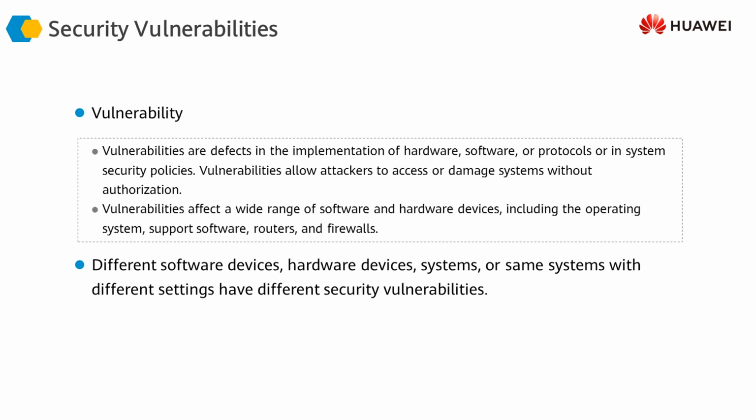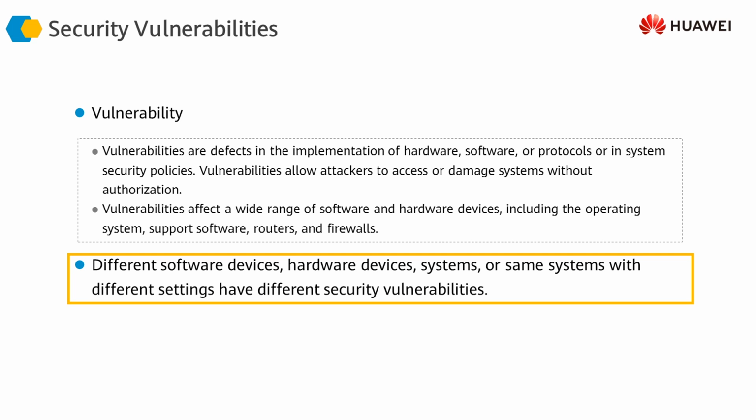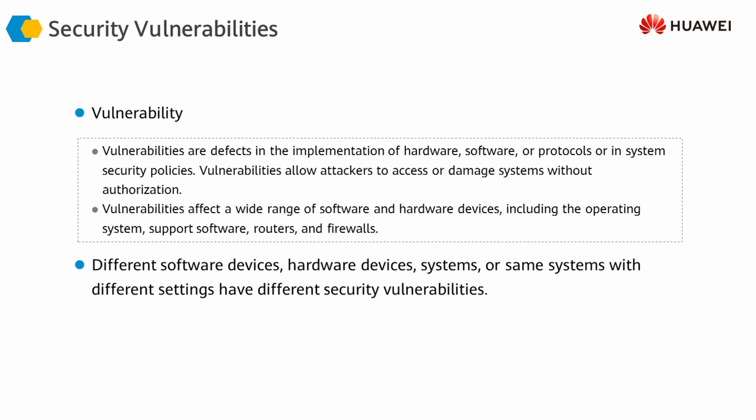So we need to make sure that our systems are free from vulnerabilities, or if there are vulnerabilities, we make sure that those vulnerabilities cannot be exploited by the attackers. Different software devices, hardware devices, systems, or same systems with different settings have different security vulnerabilities. Depending upon the software or hardware that we are using, every software or hardware could have its own vulnerabilities, and vulnerabilities are announced, assessed and discovered from time to time. It's an ongoing process. Therefore, we have to make sure that we stay ahead of our game and we know what vulnerabilities are there and how we can protect ourselves against those vulnerabilities.